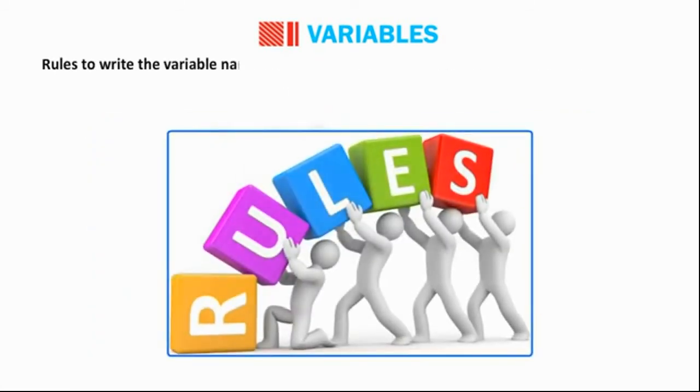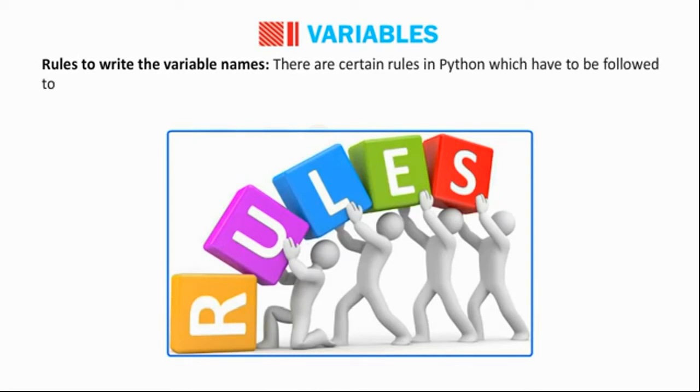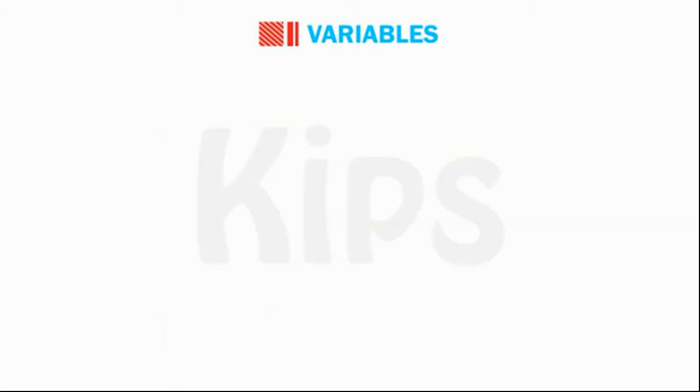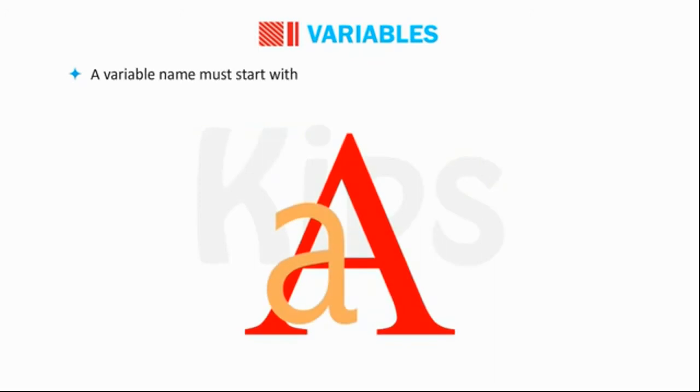Rules to write the variable names. There are certain rules in Python which have to be followed to form valid variable names. The rules for a valid identifier, or variable name, are: a variable name must start with an alphabet, capital or small, or an underscore.